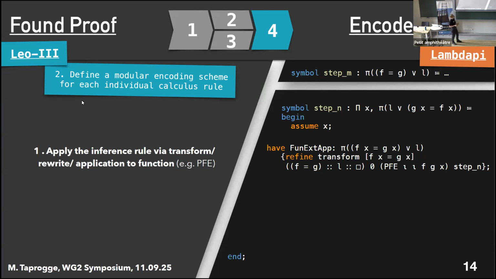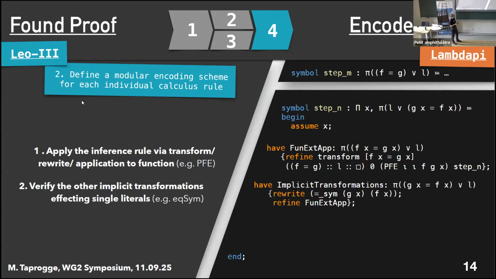But then on top of that, we have to check whether we also have to apply any of the rules that we can apply with the rewrite tactic. For instance, in our case, this is the case. We have swapped the sides of the equality here. So we're going to verify this in an additional sub-step using the encoded rule that we've seen before. As you see, we just instantiate the rule, then we can use it with the rewrite tactic.